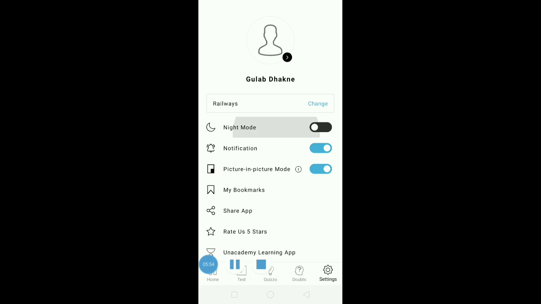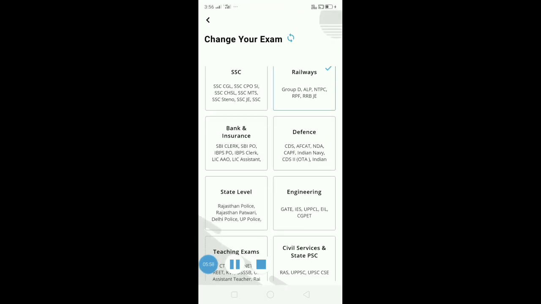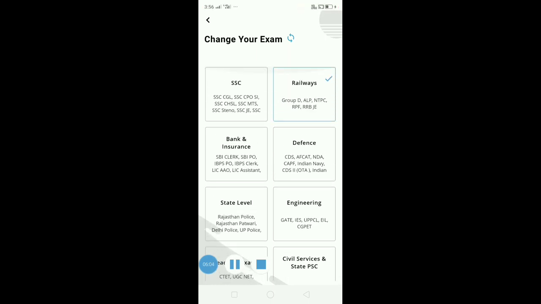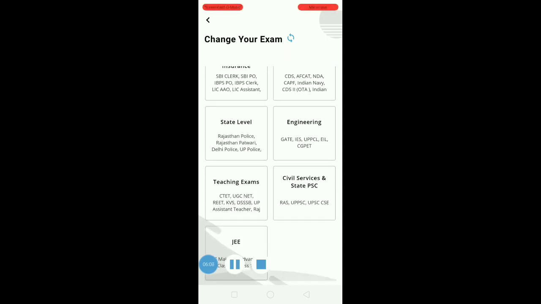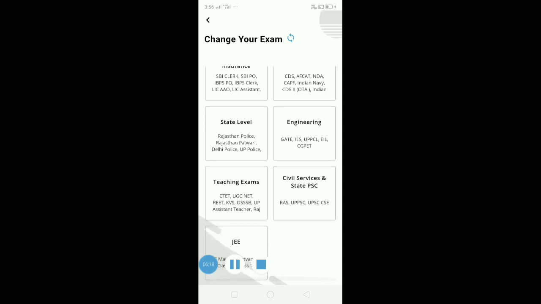Here in the profile section, you can make many changes. You can change your exam: SSC, railway, bank and insurance, defense, then state level, engineering, civil services, then different exams are given here. You can opt for any exam such as JEE Advanced and Main. Whichever exam you opt for, accordingly the lecture videos and subject material will be provided to you.